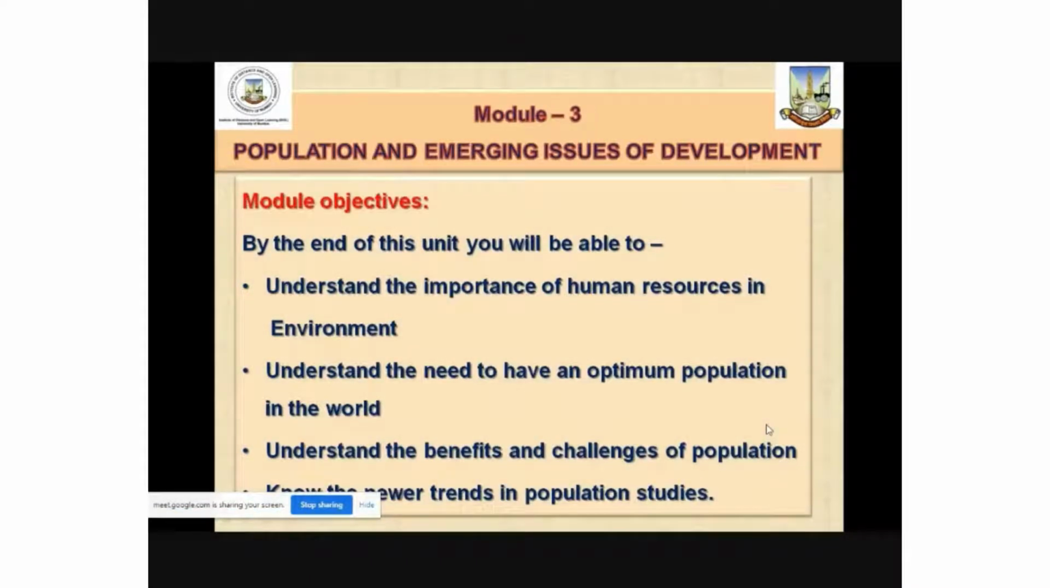Before we move on to the main part of the lecture today, let us have a look at module objectives. By the end of this unit, we will be able to understand the importance of human resources in environment. We will be able to understand the need to have an optimum population in the world. We will be able to understand the benefits and challenges of population, and we will also be able to know the newer trends in the population studies.